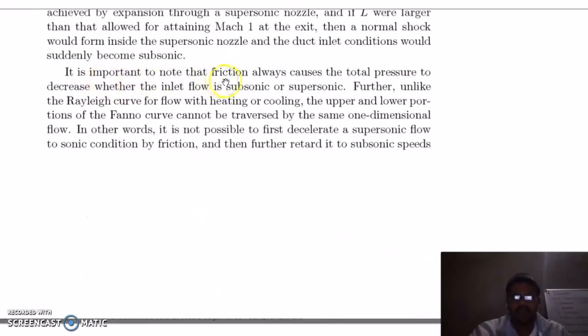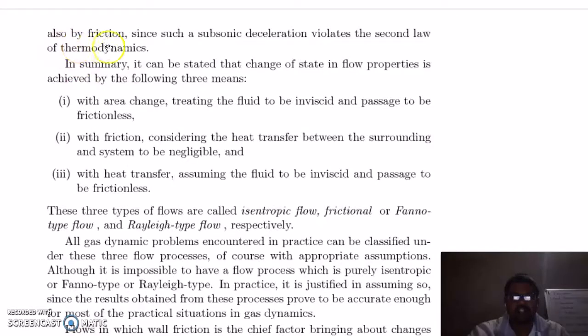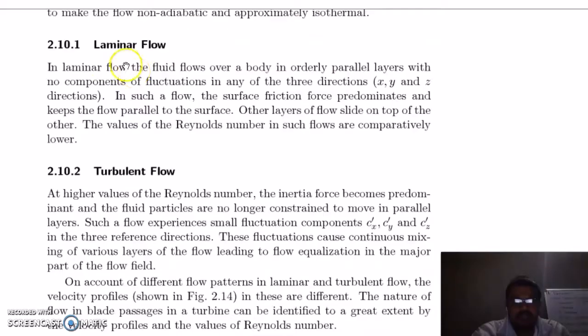It is important to note that friction always causes the total pressure to decrease, whether the inlet flow is subsonic or supersonic. Further, unlike the Rayleigh curve for the flow with heating or cooling, the upper and lower portions of the Fano curve cannot be transferred by the same one-dimensional flow. In other words, it is not possible to first decelerate a supersonic flow to sonic condition by friction and then further retard it to subsonic speeds also by friction, since subsonic deceleration violates the second law of thermodynamics.